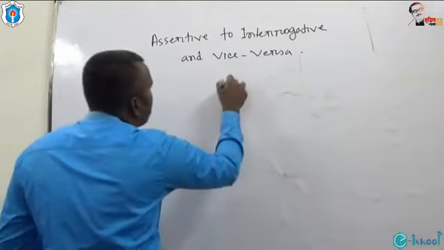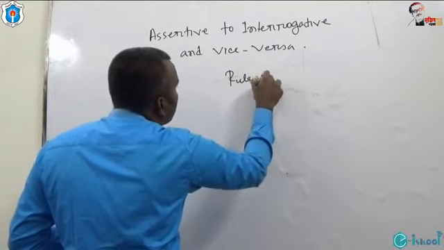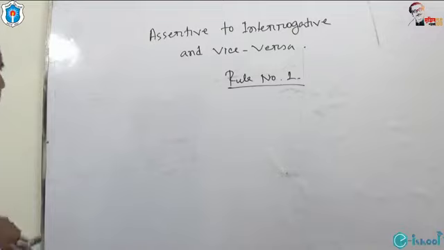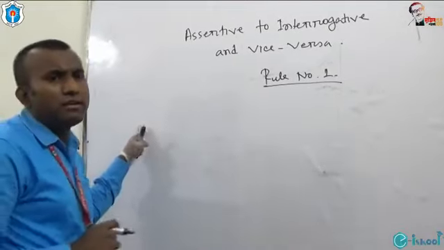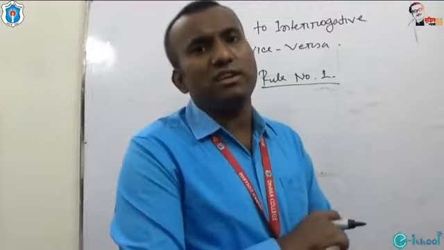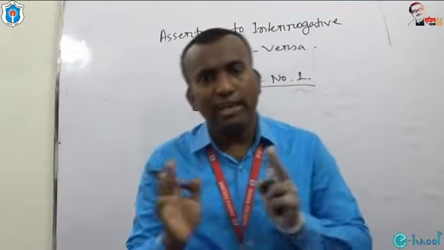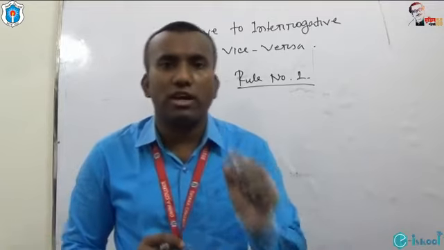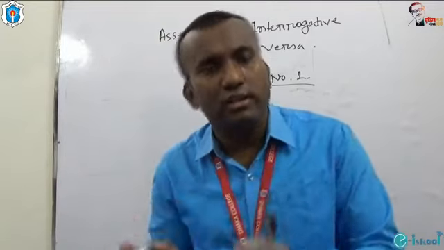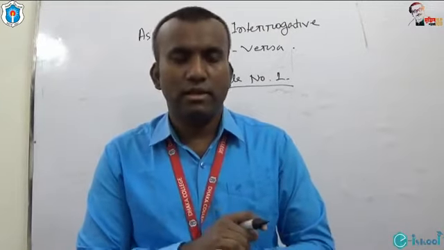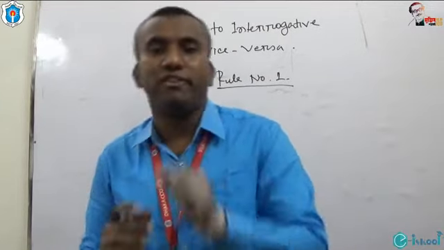Rule number 1. Normally, if we want to turn an assertive sentence into interrogative, we have to look for auxiliary verbs.